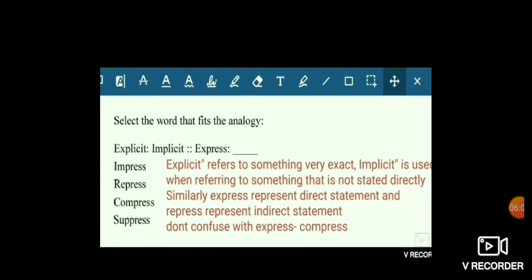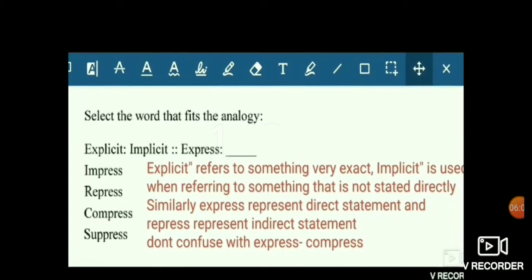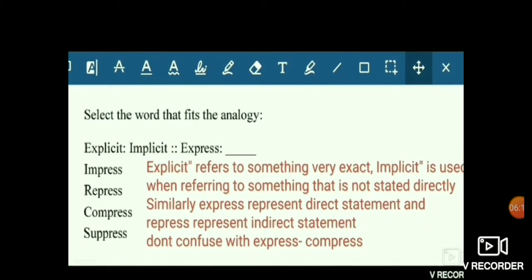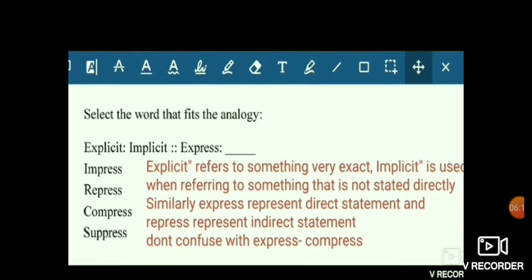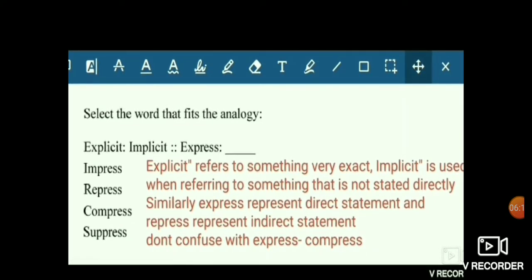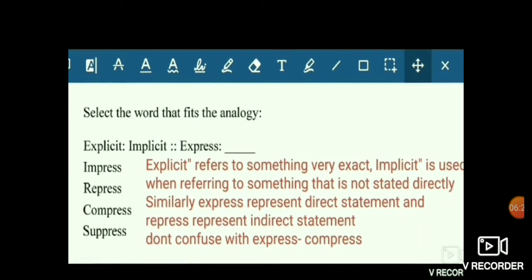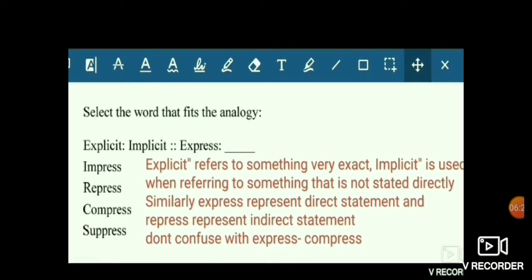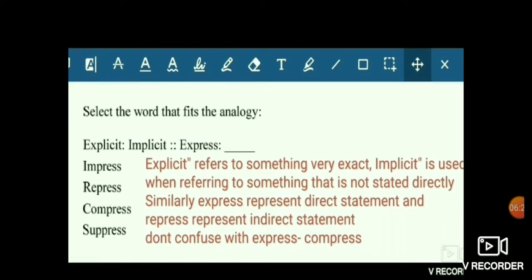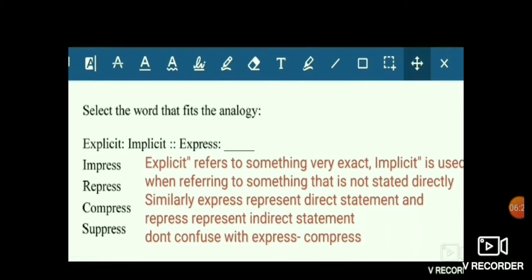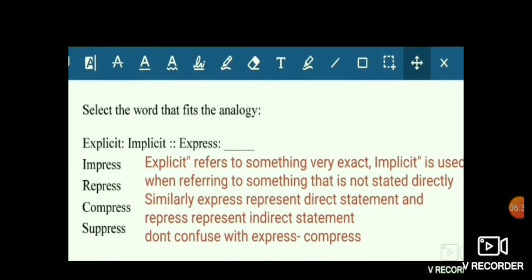Here in this question you can see explicit versus implicit. First of all, you have to understand the exact meaning of explicit. Explicit means something very exact and directly stated. And implicit means something which is not directly stated, or not very exact, meaning some doubt about implicit terms.